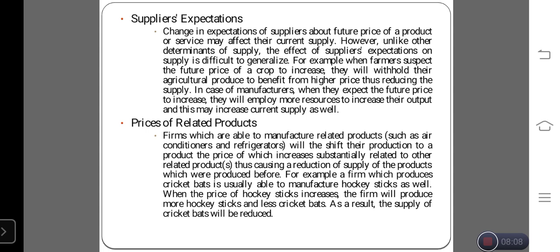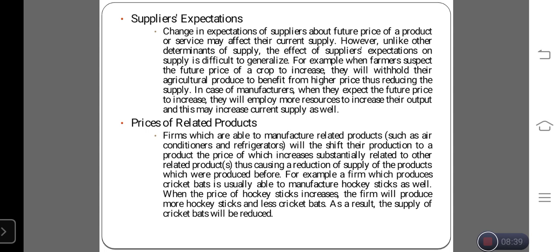Now, if these goods will get a higher price in the future, like after 2 months or after 1 year, at that time I would not sell the product now. I would not supply the product to the consumer. I will hold all the product, and after 1 year or 2 years I will sell it, because I have the information that after 2 months or 1 year the price of the product will increase. The same applies to supply expectation.